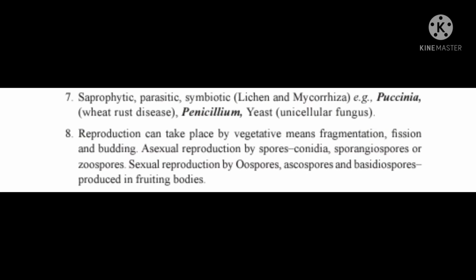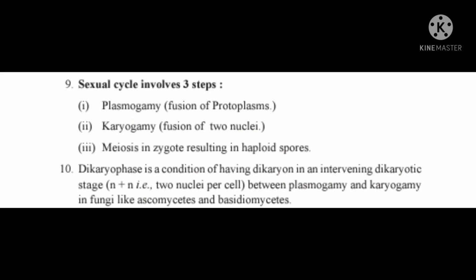Eight, reproduction can take place by vegetative means: fragmentation, fission and budding. Asexual reproduction by spores: conidia, sporangiospores or zoospores. Sexual reproduction by oospores, ascospores and basidiospores produced in fruiting bodies. Nine, the sexual cycle involves three steps. One, plasmogamy, fusion of protoplasms.